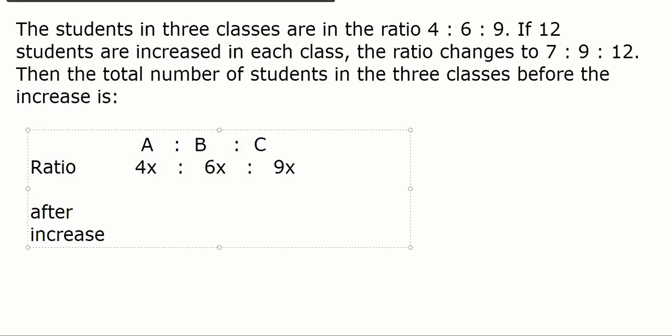Don't go to 7. I'm not talking about that. I'm talking about reading the second line only. Read the second line again. If 12 students are increased, 12 students increased, right? Mudit, where did you go?